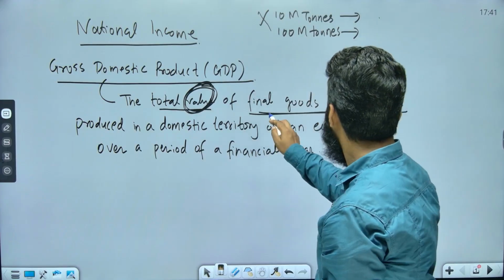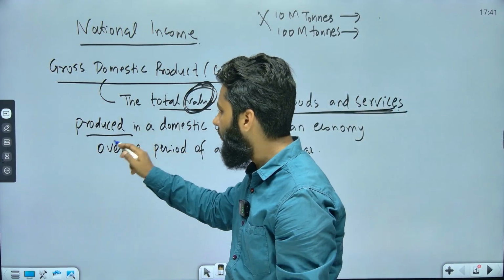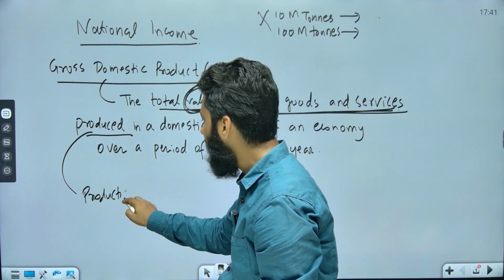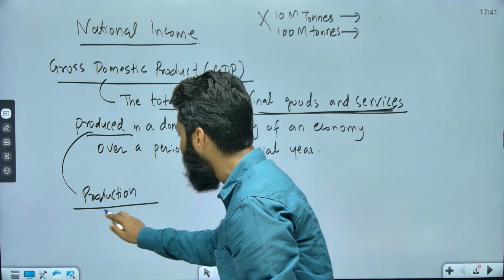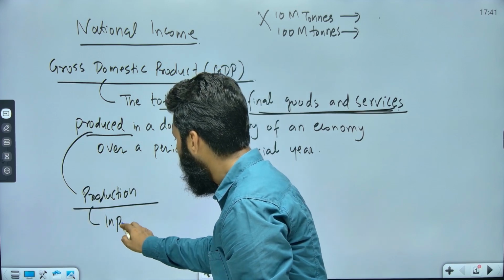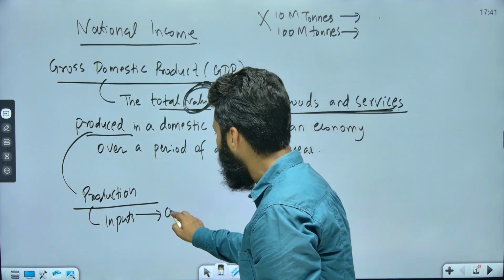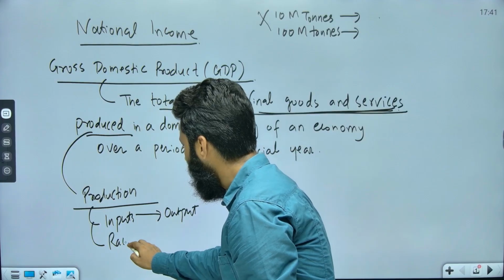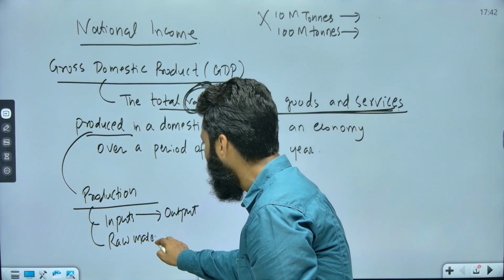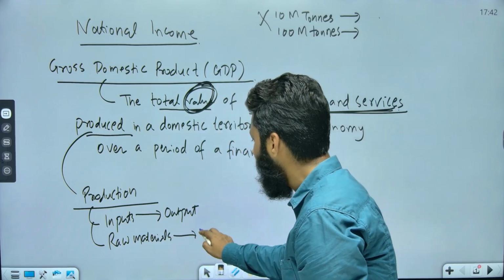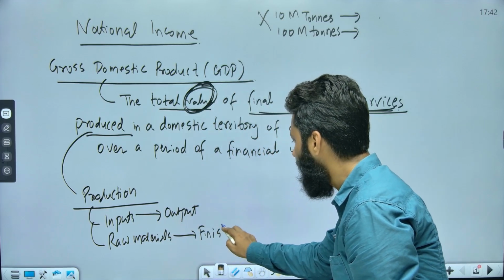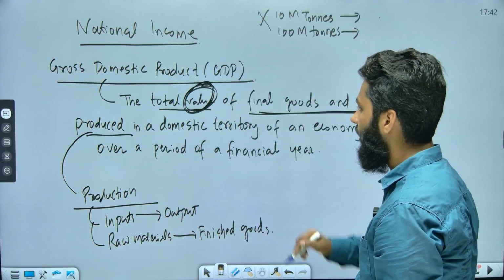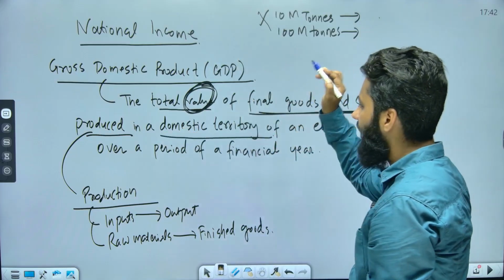Now, final goods and services. Produced, you know, what do we mean by production? Production means converting raw material into finished goods. So what is production? Arranging inputs and converting them into an output, or you can say converting raw materials into what? Finished goods, right? This is what we mean by production, in the domestic territory of an economy.